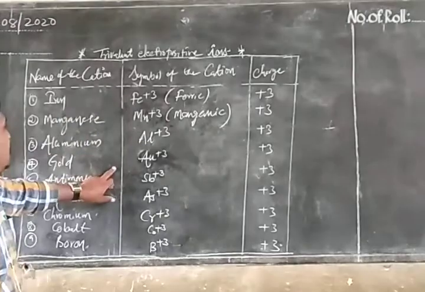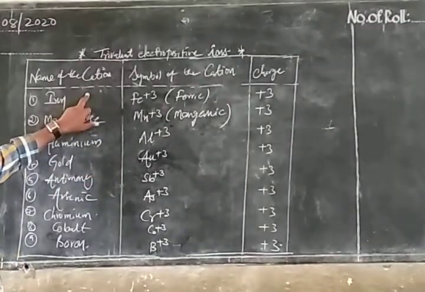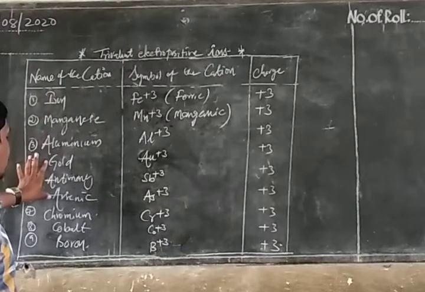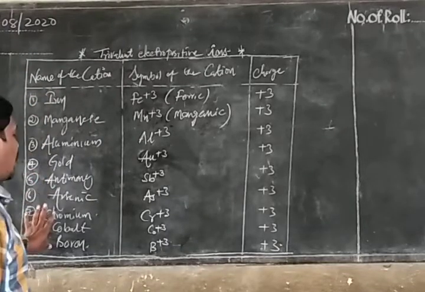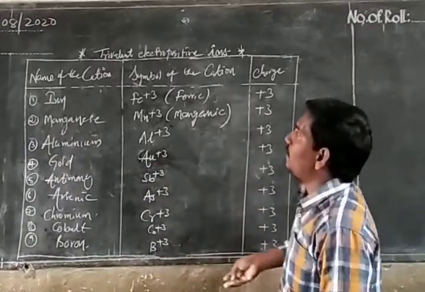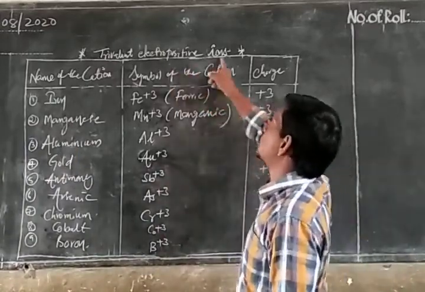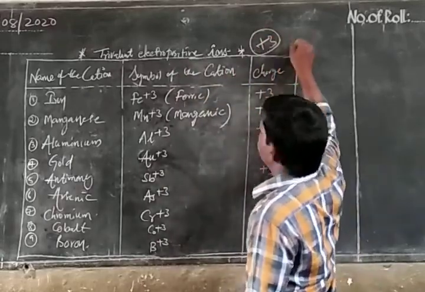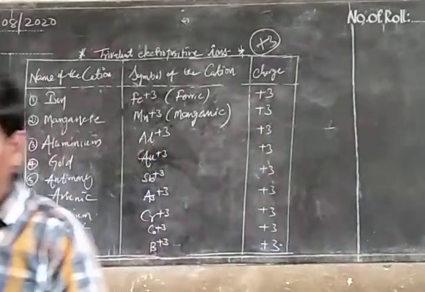The charge of trivalent electropositive ions is plus 3. Now done.